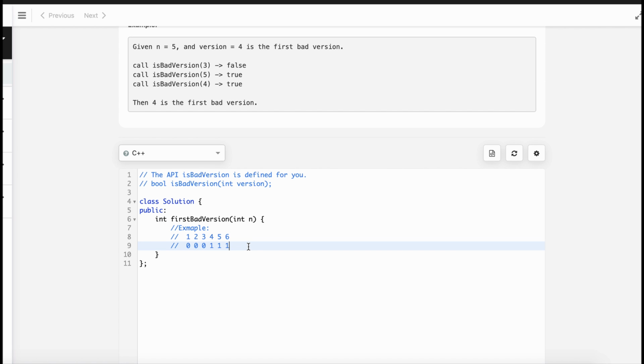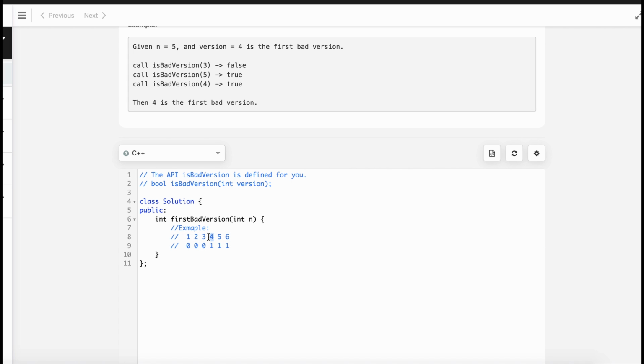Well, in order to find the bad version, we have to go to the right side. If we divide the given array in half, there exists a binary search property actually. If we partition the whole thing, we will be at this position.